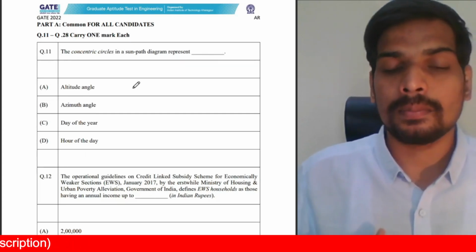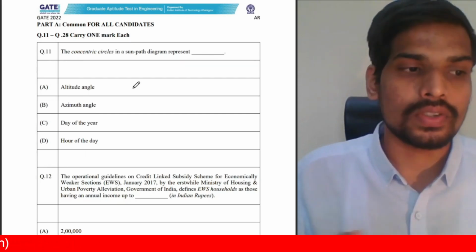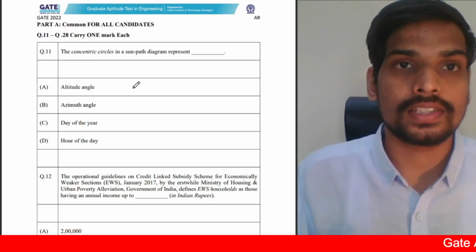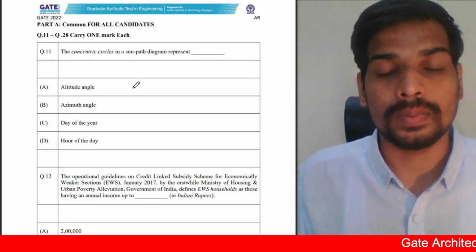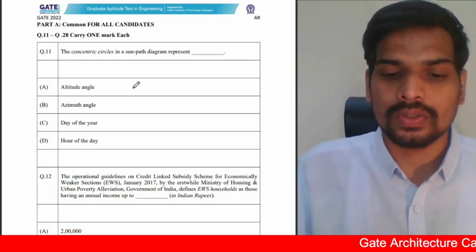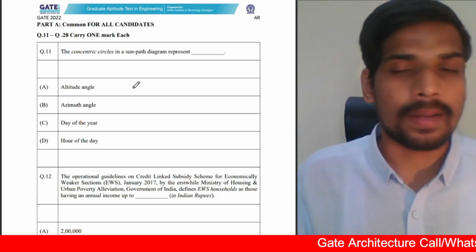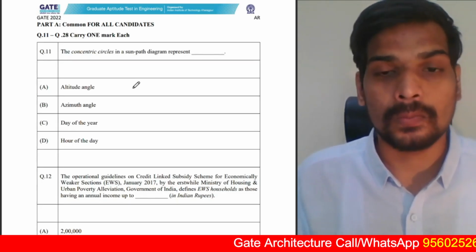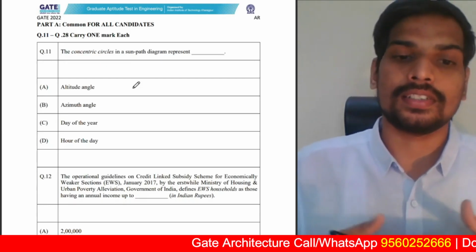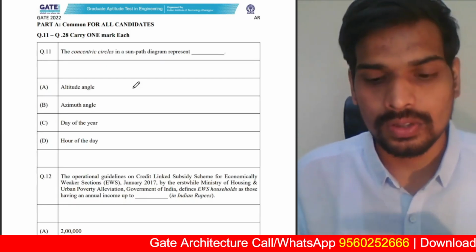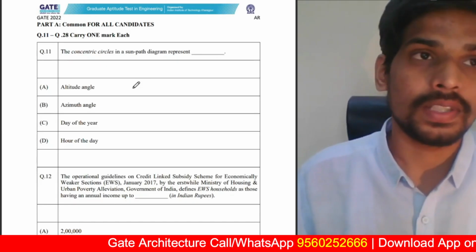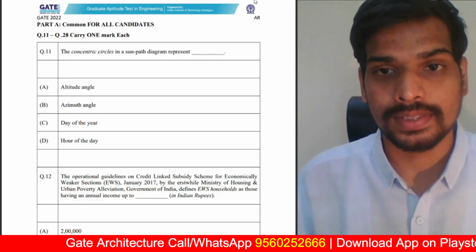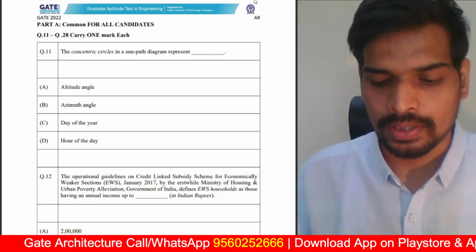Other than that, the number of numericals in the 1 mark. If you see the common part, there are around 6 to 7 numerical questions, I think, for 1 mark. So generally, 1 mark numericals were not very common in previous GATE, generally around 4 or maximum 5. But this year, the number of numericals in the 1 mark also has been increased. In the architecture part also you have 1 mark numericals. In the common part as well, you have 1 mark numericals.